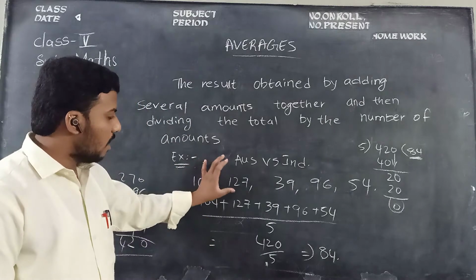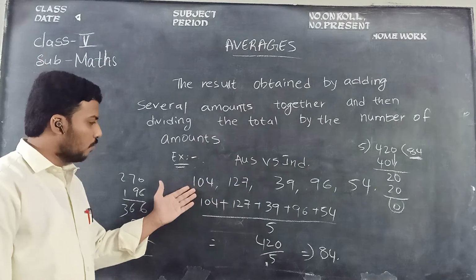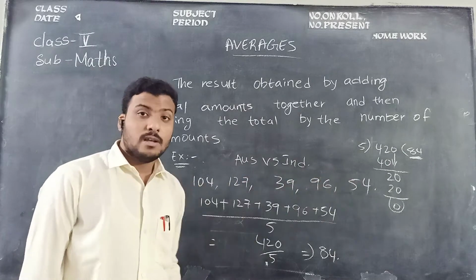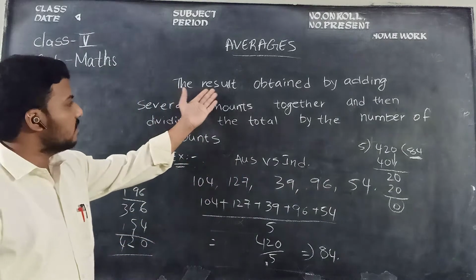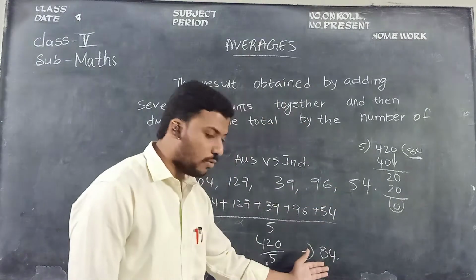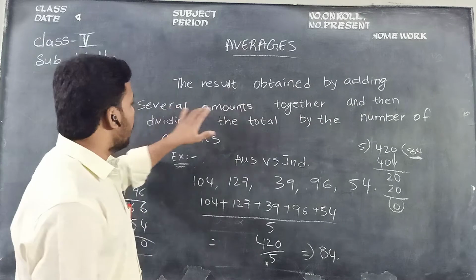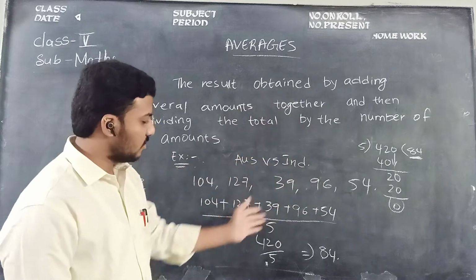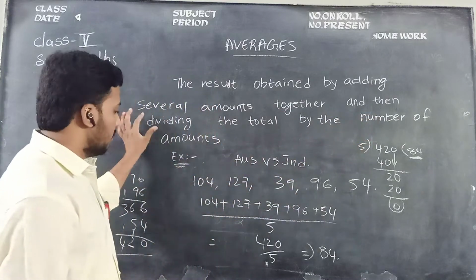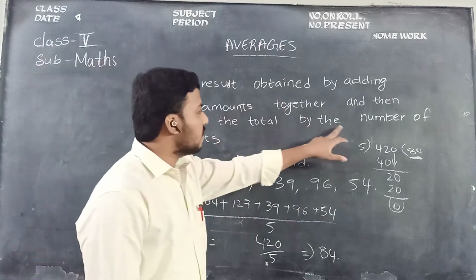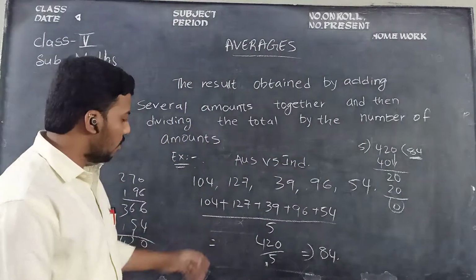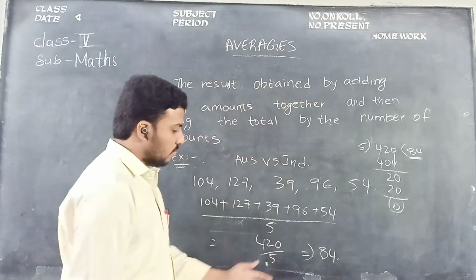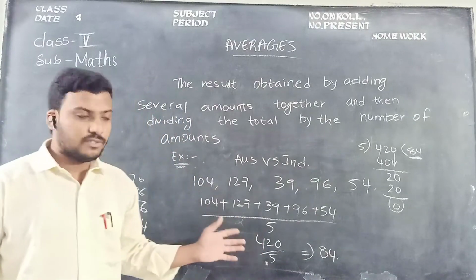First I am taking the amounts. These are all amounts, simply to say the scores scored by Sachin Tendulkar: 104, 127, 39, 96, 54. Then I need to sum them, because the definition said the result will be obtained. Yes, I got the result 84. By adding several amounts like 104, 127, 39, 96, 54 together, and then dividing the total by the number of amounts. How many amounts are there? 1, 2, 3, 4, 5. So 5. So I am getting 420 by 5. The resultant answer is 84, children. This is the example sum, children.